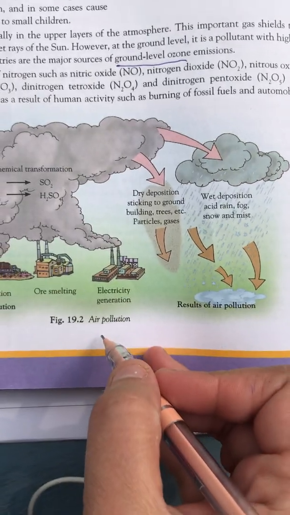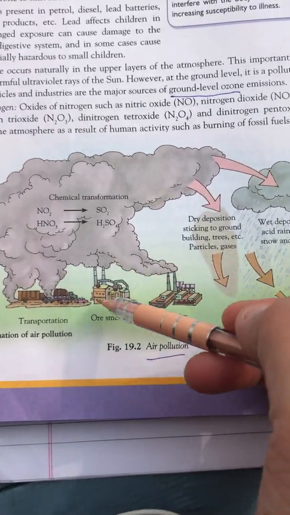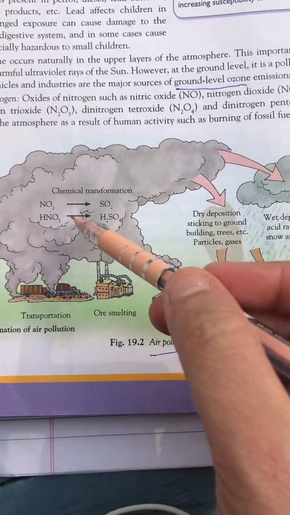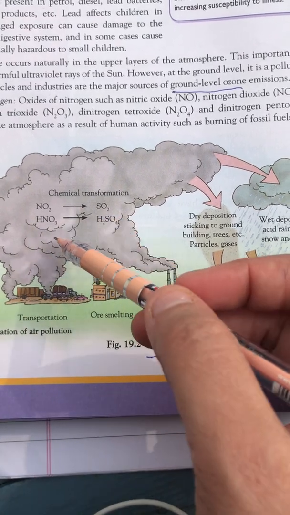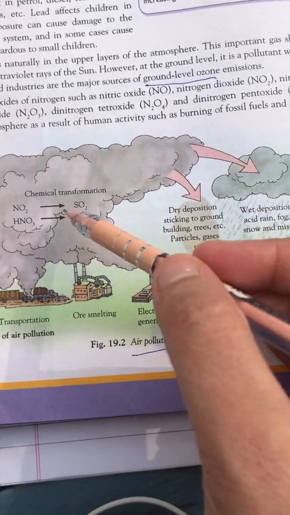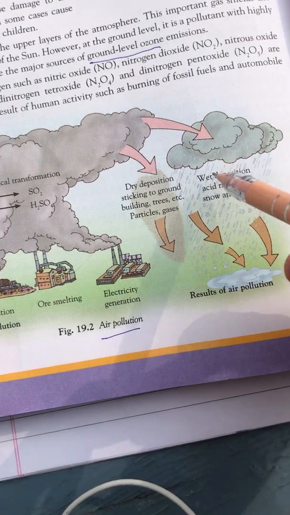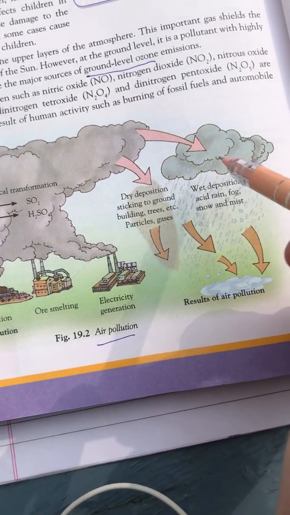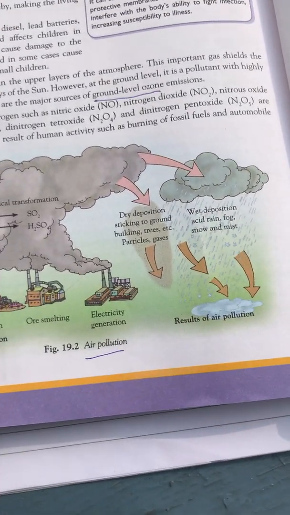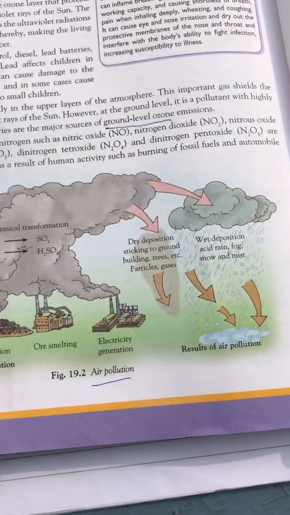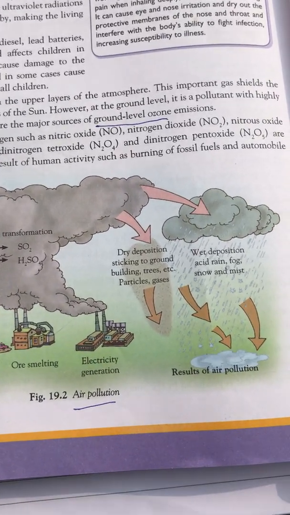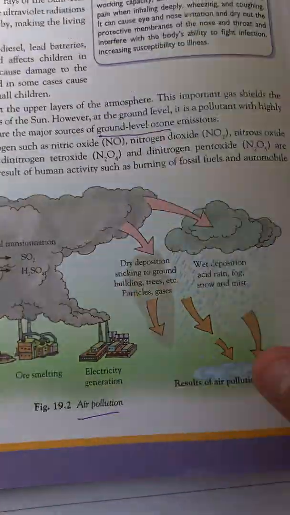As you can say, with air pollution, industries and transport, nitrates and sulfur are the chemicals that form clouds, and then after rain they come back to the ground and cause water or air pollution.